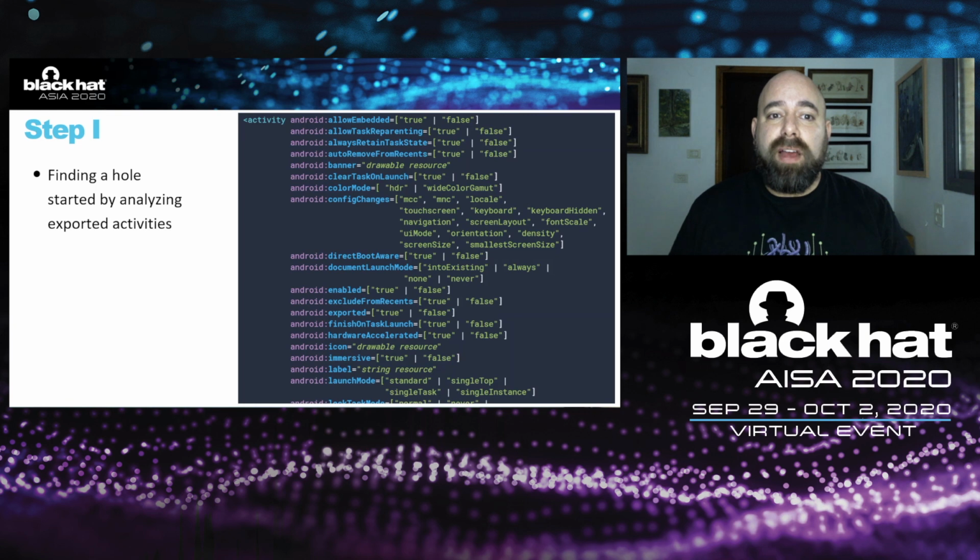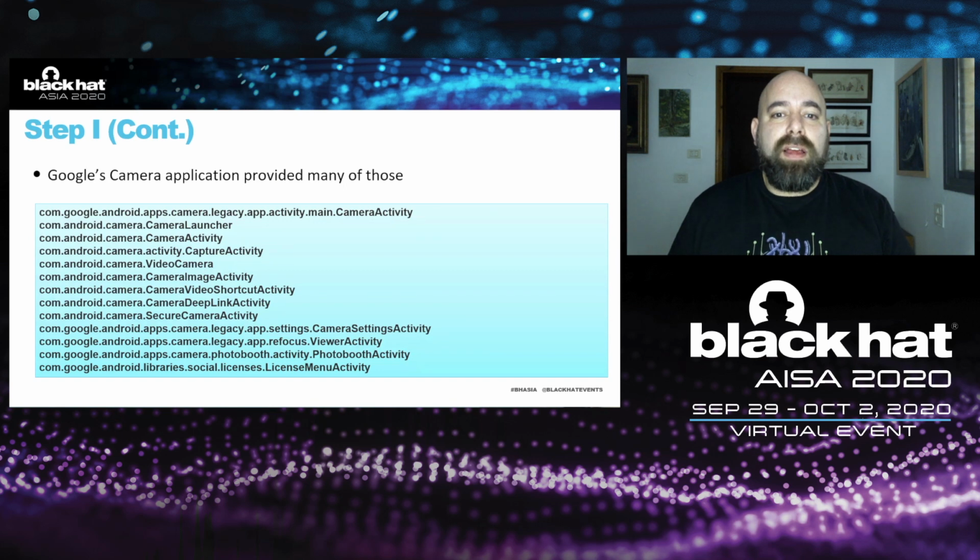If we look at the attributes of an activity, there are many, but we can see here that exported true or false is the one that says if a specific activity will be exported or not. So it makes sense for us to start by looking for these that are exported.